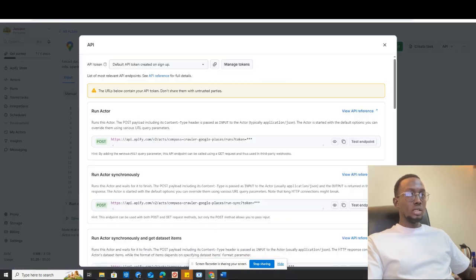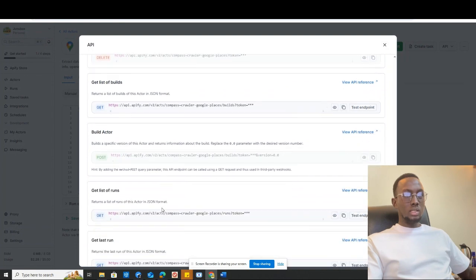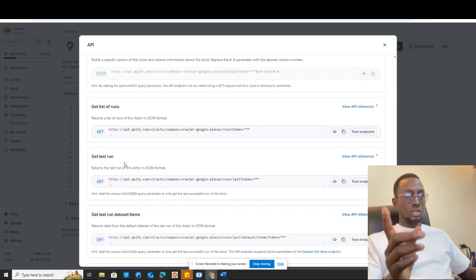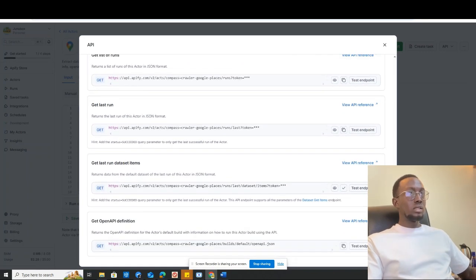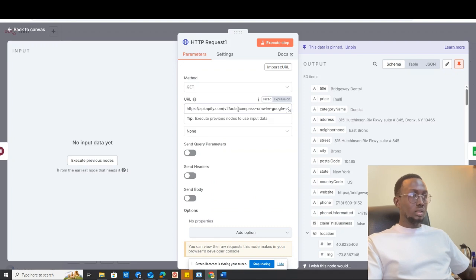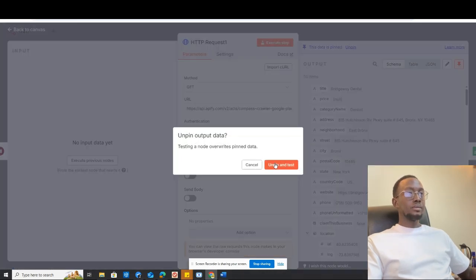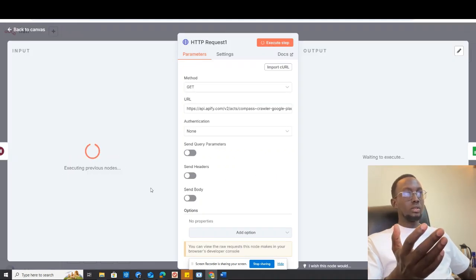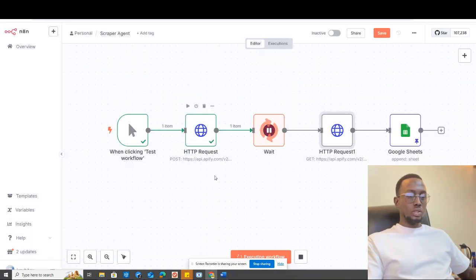So you have to come back to the API again, same way, just API endpoints, come down to where it says get last run dataset items, because you did the run, so you just copy that and you paste it here. And you're fine to get the information. You see, it's executing the whole workflow.